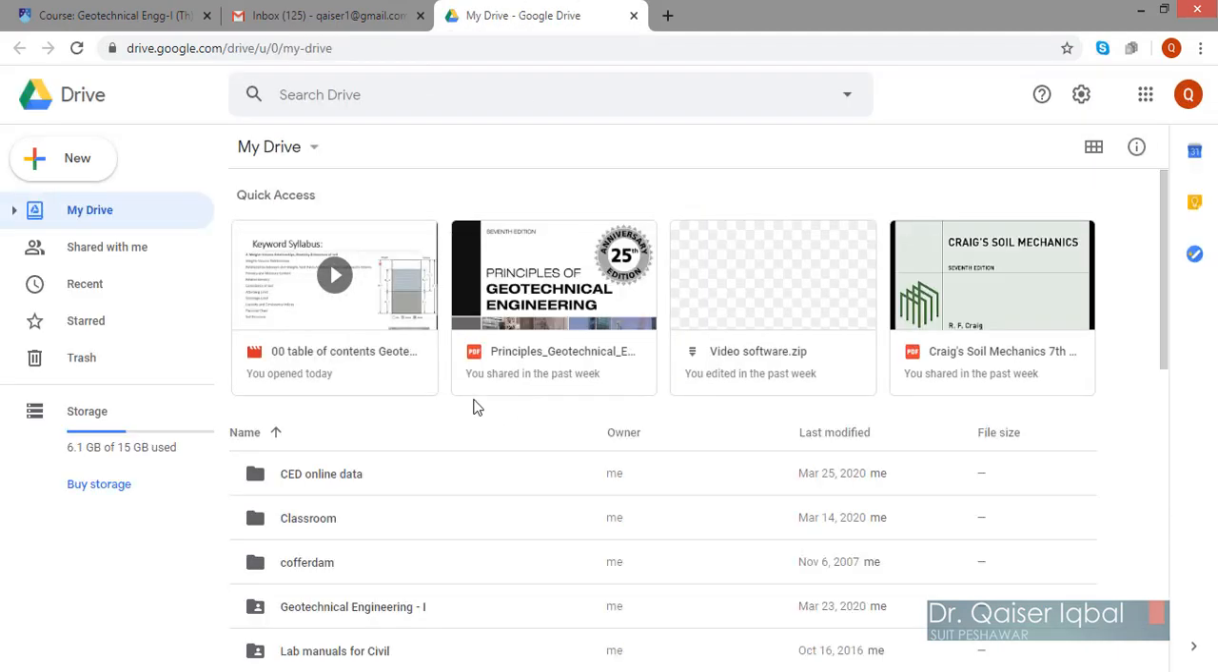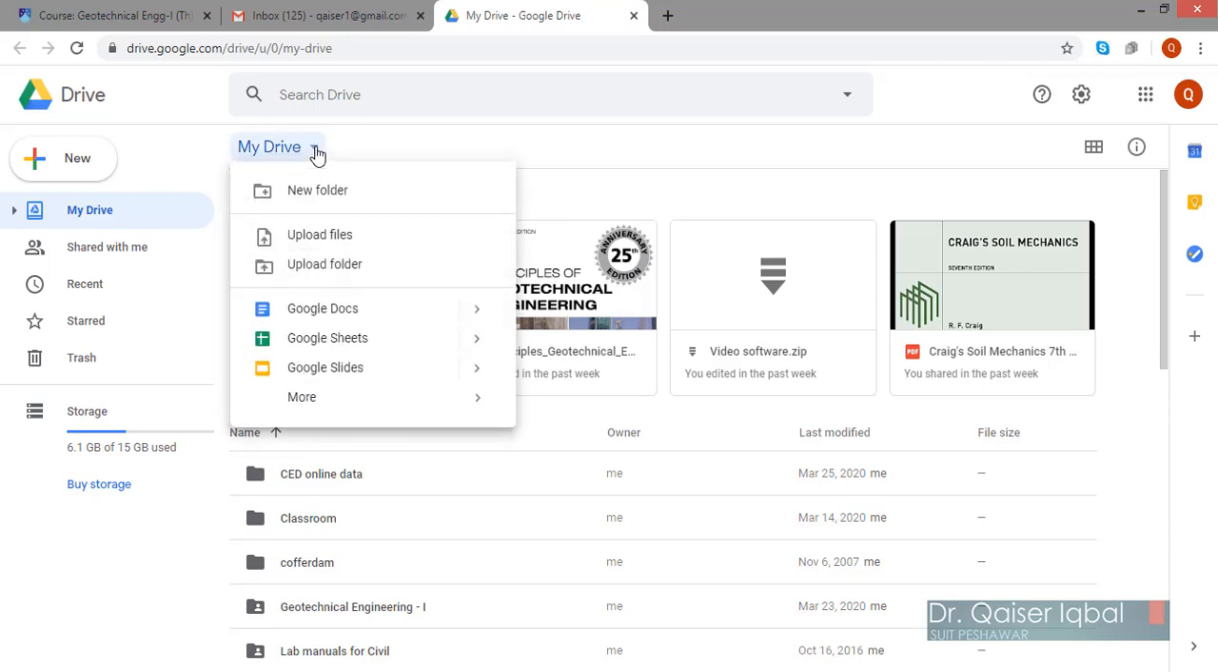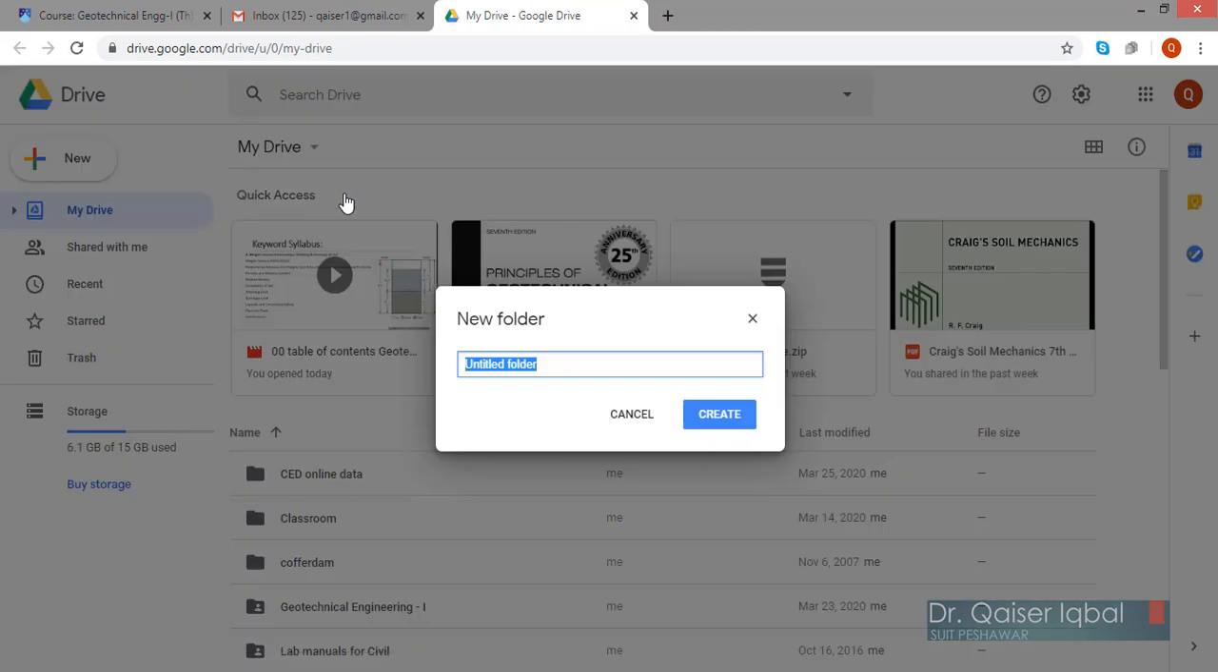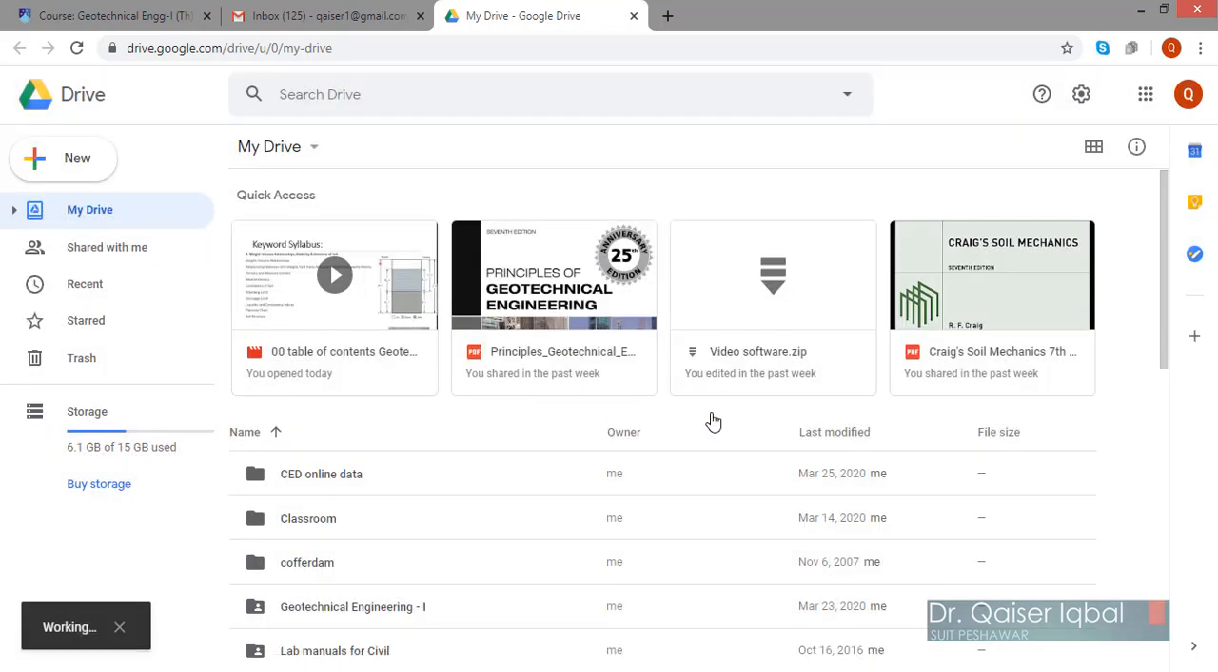Once your Drive is open, these are all the folders which you have. I am currently using this folder, but I will make a new folder in which you will keep all your data, and you will share that folder with the students. It's very important that you make it shareable with the people who have the link. So you will click on new folder and give it a name. I will give it the name Geotech. I've got Geotechnical Engineering 1 already, so I will just give it the name Geotech.